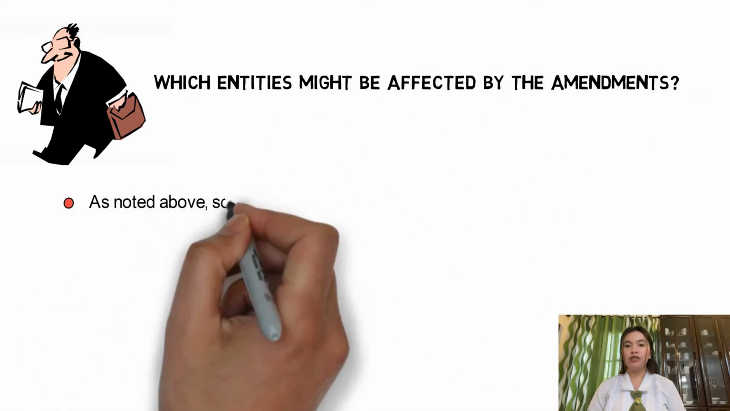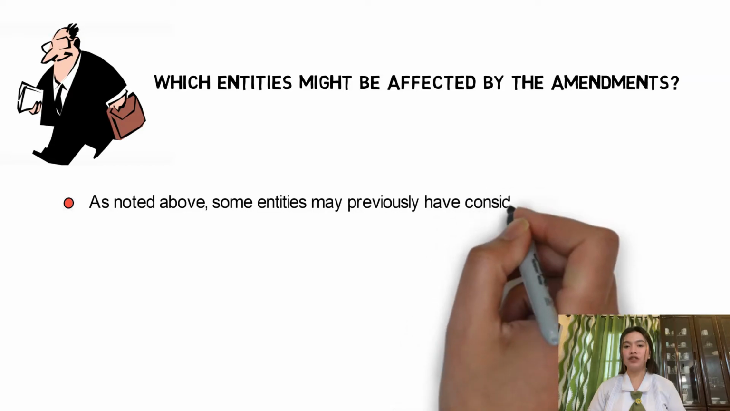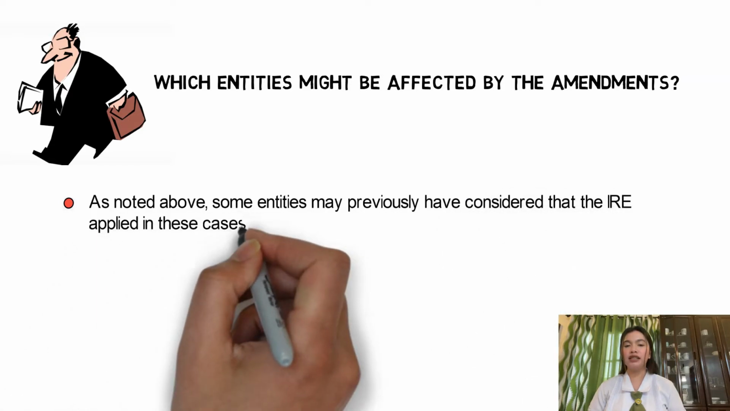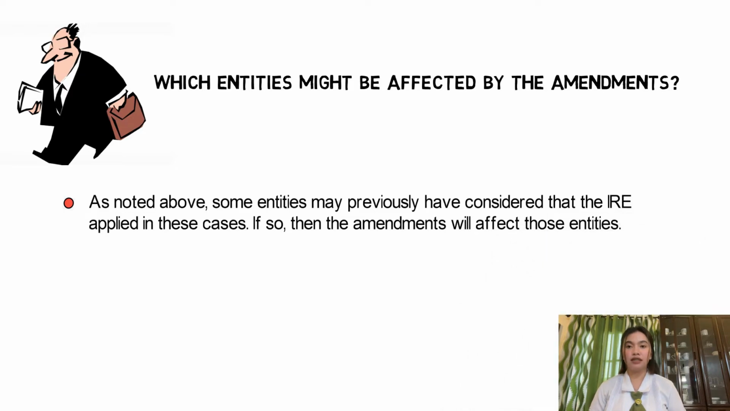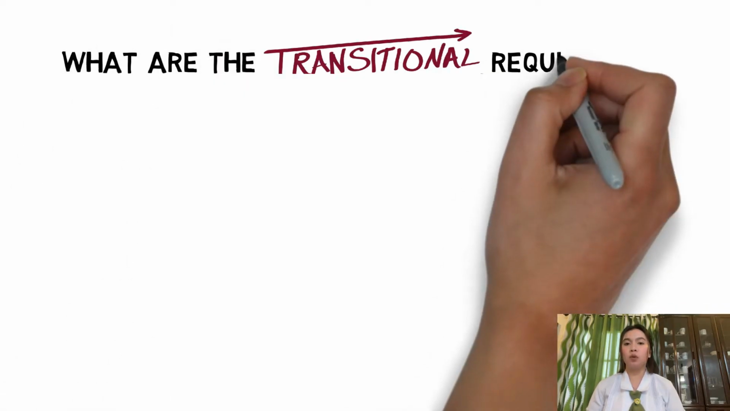Which entities might be affected by the amendments? As noted above, some entities may previously have considered that the IRE applied in these cases. If so, then the amendments will affect those entities. What are the transitional requirements?